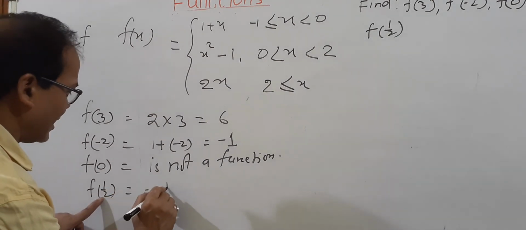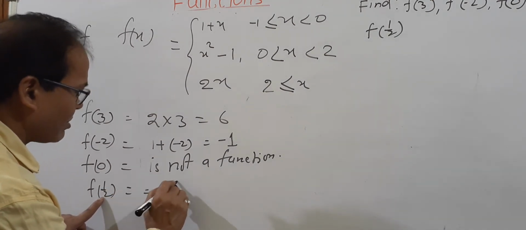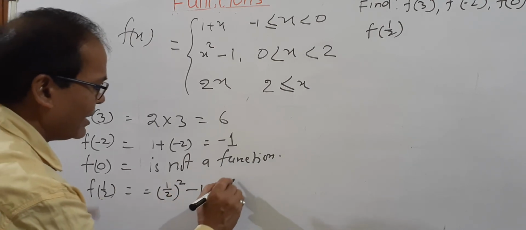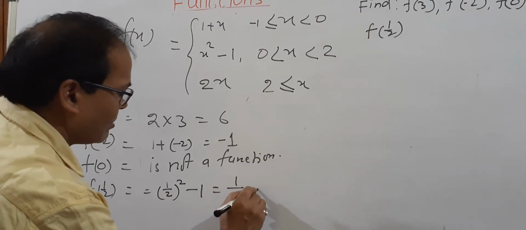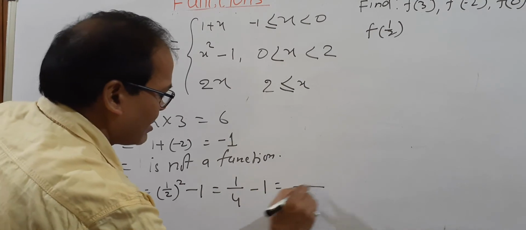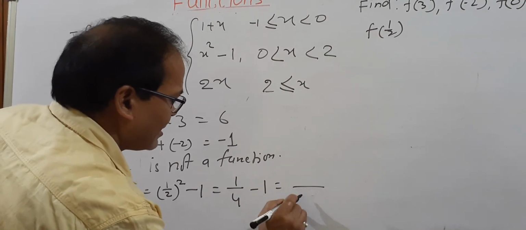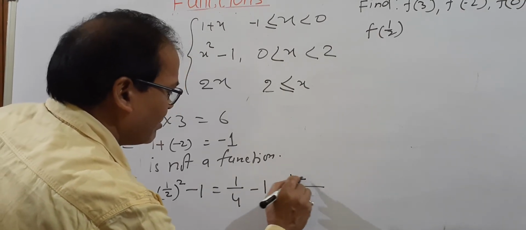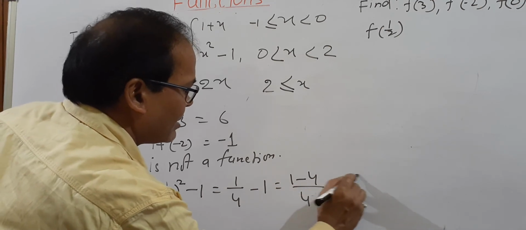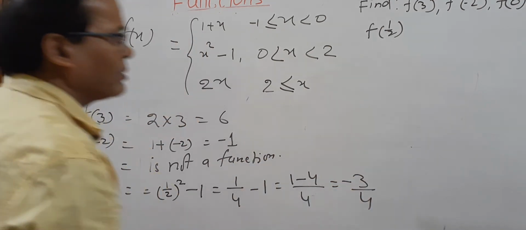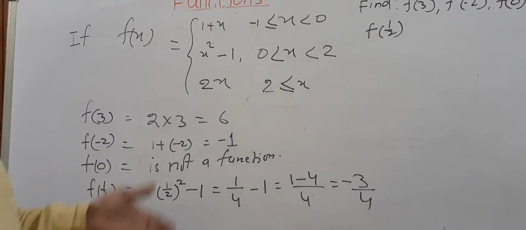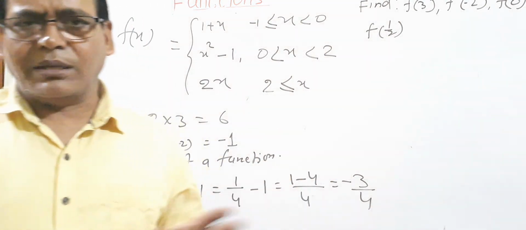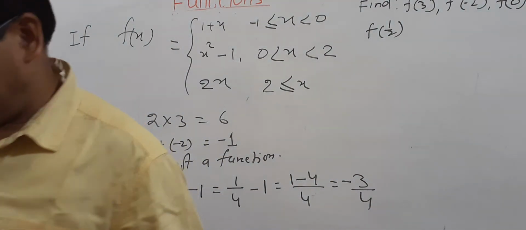X value you take half: (1/2) square minus 1. What will we get? 1/4 minus 1. Simplify. LCM is 4. So 1 minus 4 is equal to negative 3 by 4. In this way, we can find the value of any function. Finish.